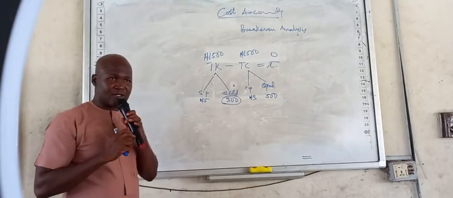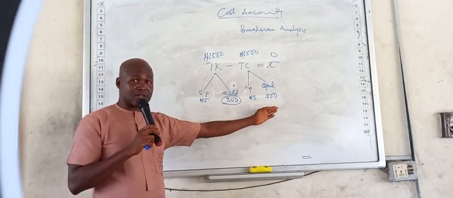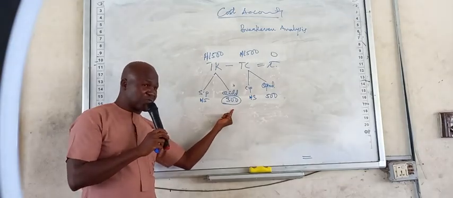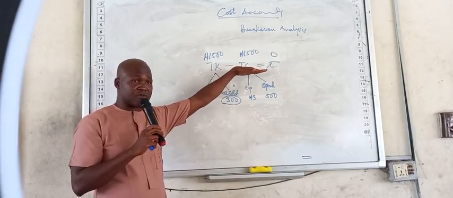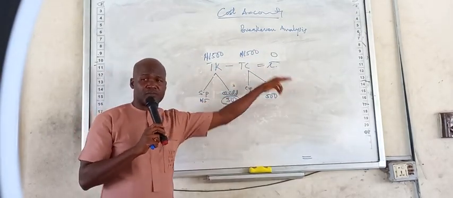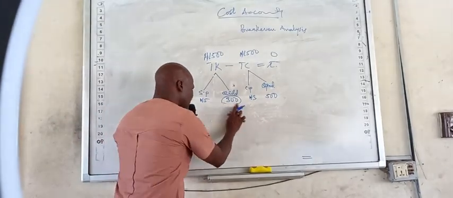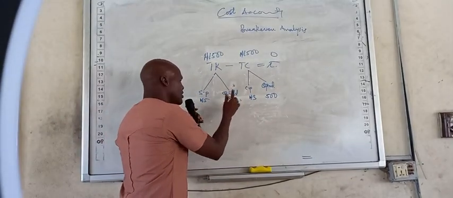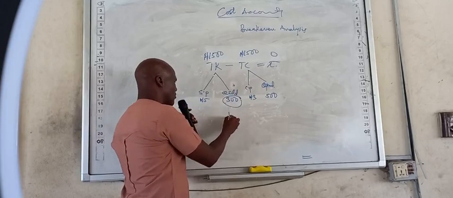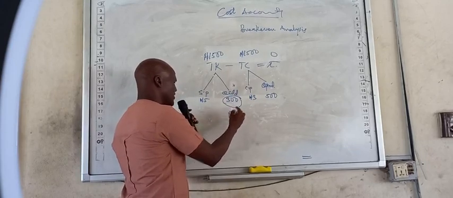We still have 200 more to sell. If we sell additional 50, are we still going to be on break-even? No. There will be profit. So this 300 is called break-even point.